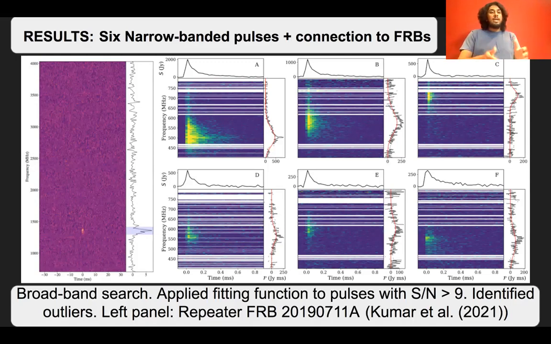We observed them in the range of 0.3 to 2 kilojanskis and from central frequencies from 500 to 700 megahertz. The fractional bandwidth, which is defined to be the spectral bandwidth divided by the peak frequency, ranged from 0.1 to 0.25. Now, the reason this is important is because narrow-banded structure is rare in pulsars, and recently, a narrow-banded pulse from a repeating FRB has been observed, which is the panel you see on the left.